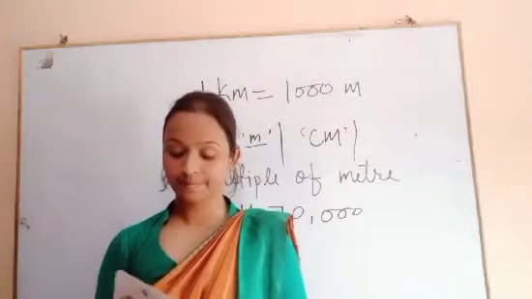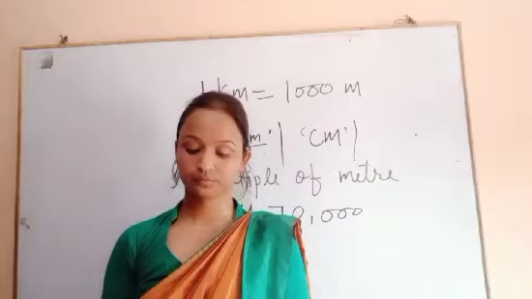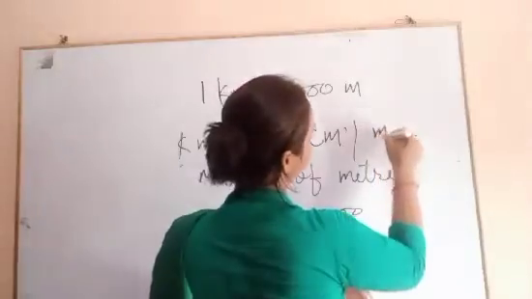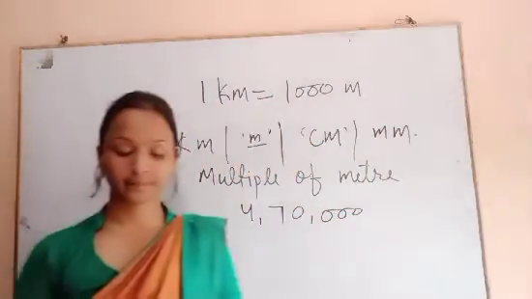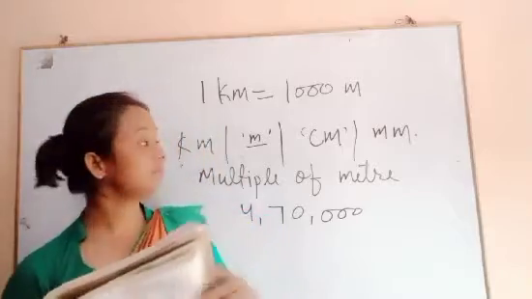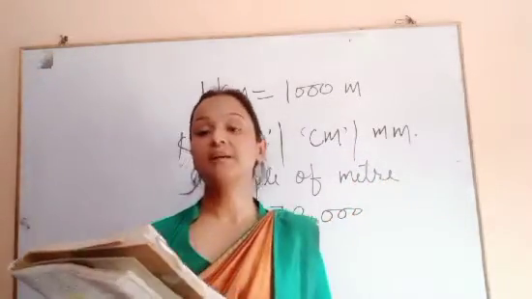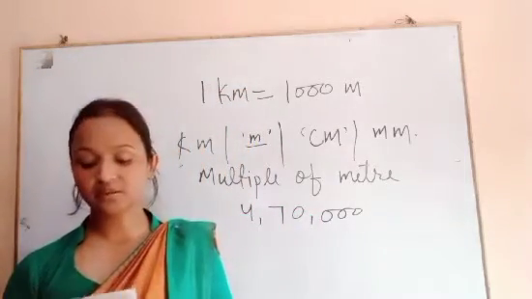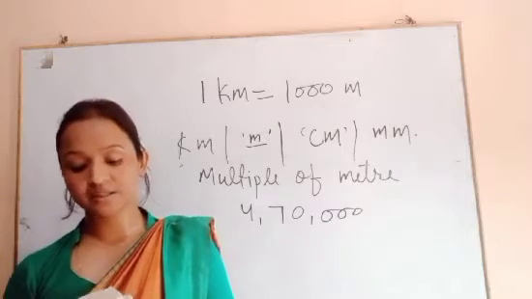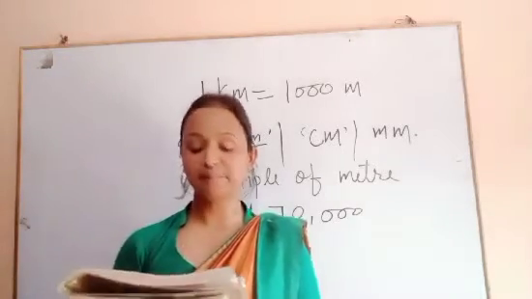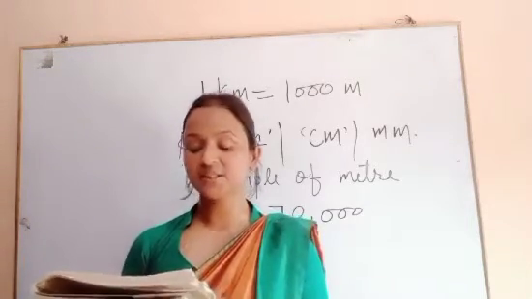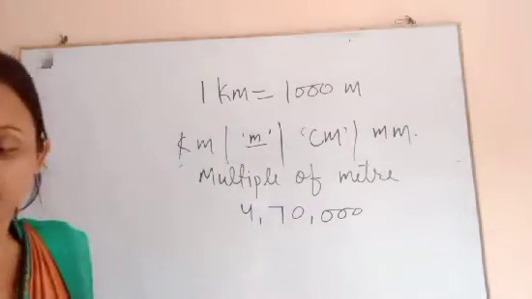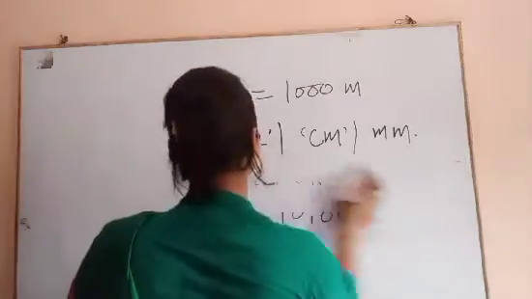Millimeter, in short form mm, and the word milli means one thousandth part. 1 millimeter is the 1000th part of a meter, and in other words 1 meter is equal to 1000 millimeters.